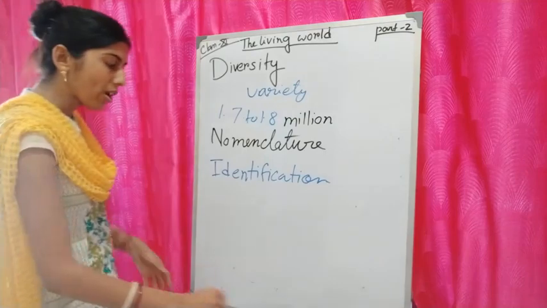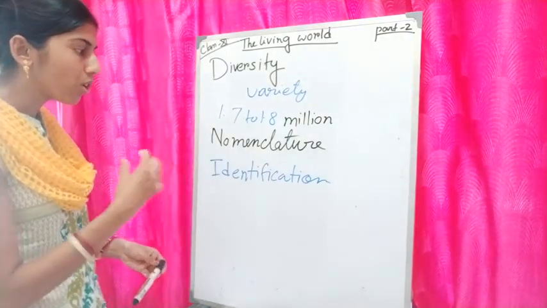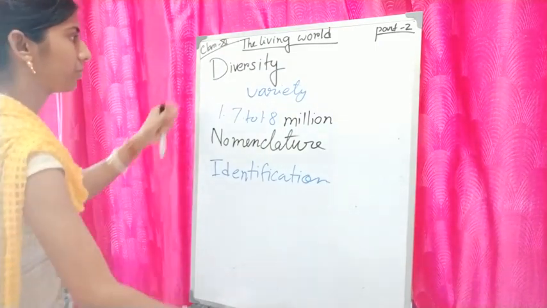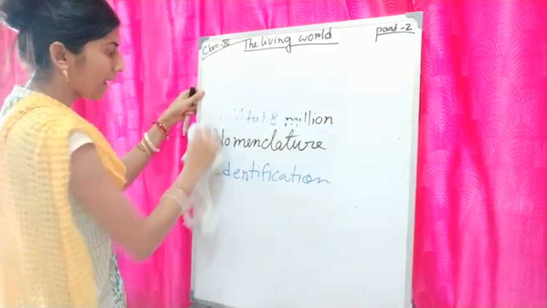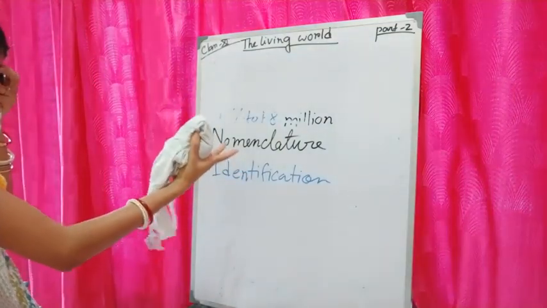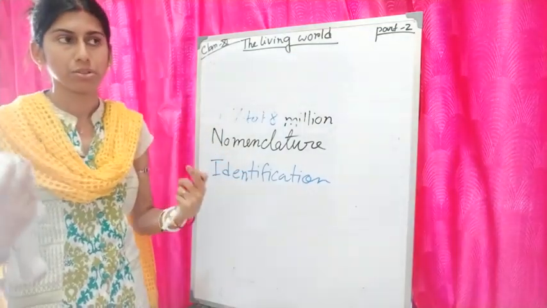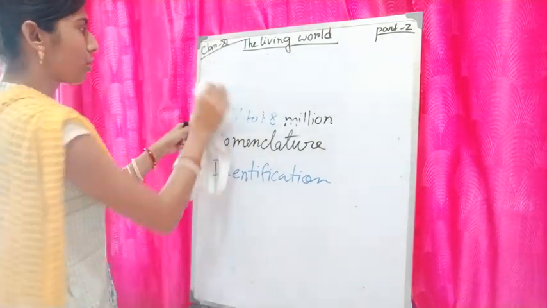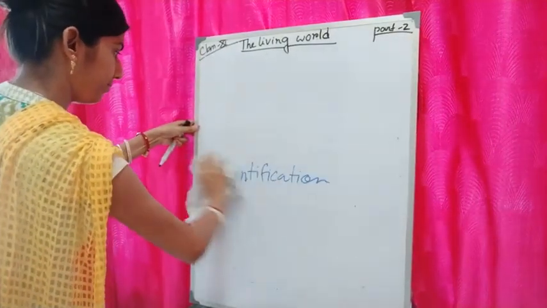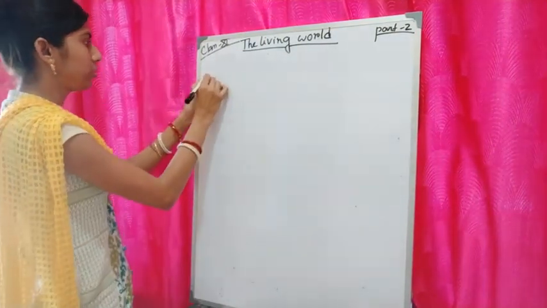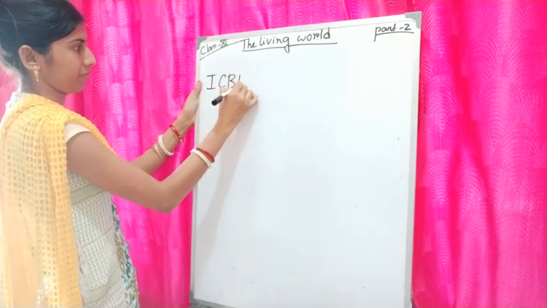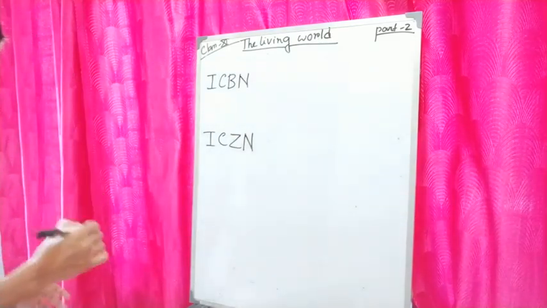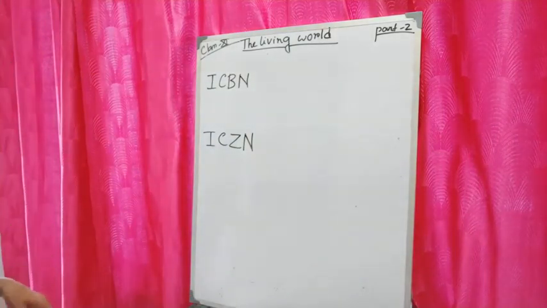Now, for assigning names, we need to follow some rules. Nomenclature, that means naming, may be binomial or trinomial. We will read about binomial nomenclature and some rules of it. I am writing two terms: ICBN and ICZN.